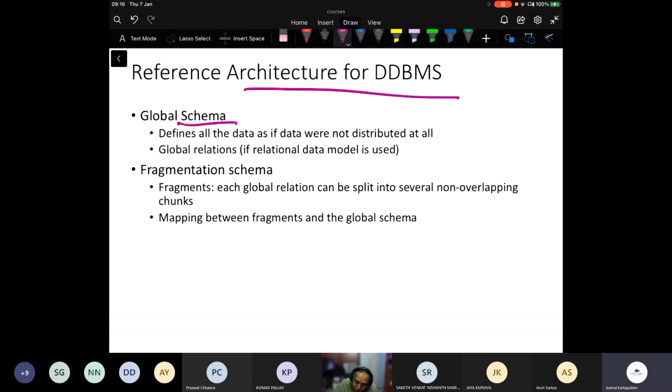There is a global schema, which defines all the data as if the data is not distributed at all, right? It is treated as global relations if the relational data model is used. And each global relation can be split into several non-overlapping fragments. The key here is we might insist on non-overlapping chunks. It has certain advantages, and I will come to those advantages shortly. And there is a mapping between the fragments and the global schema.